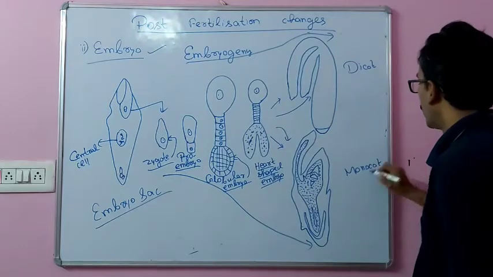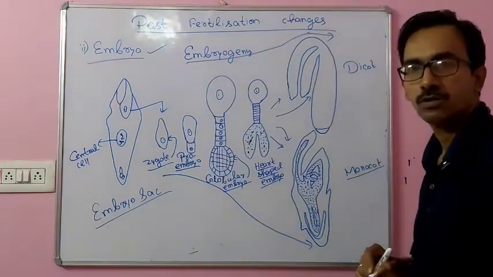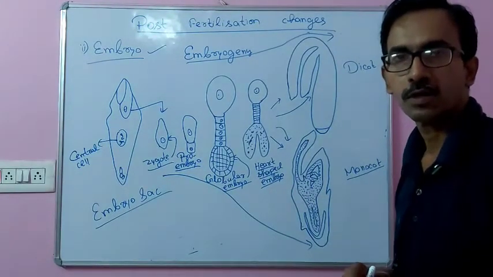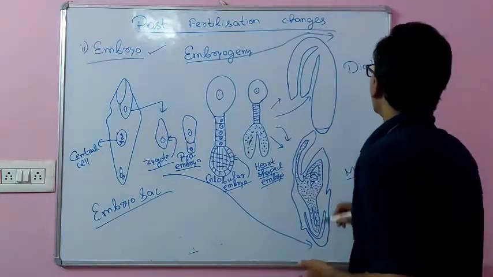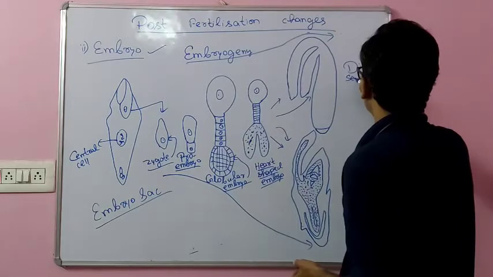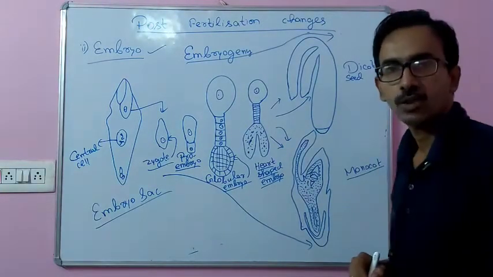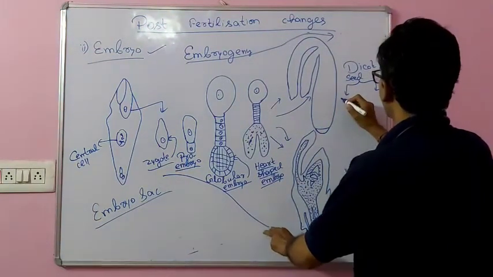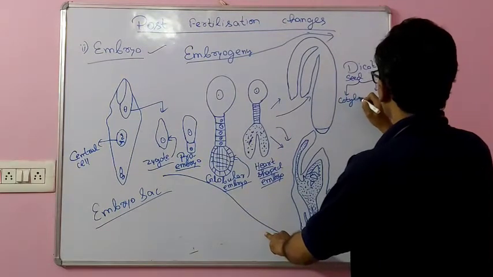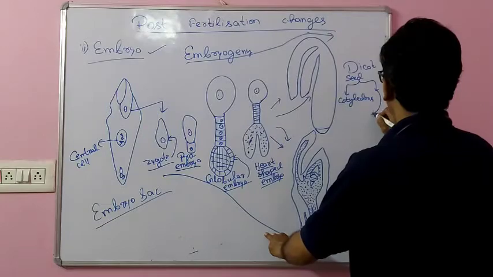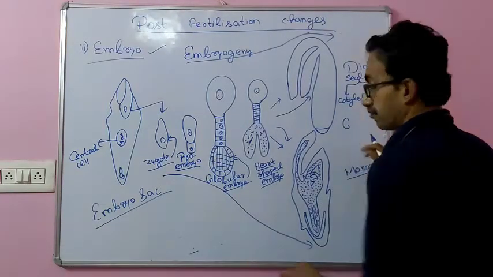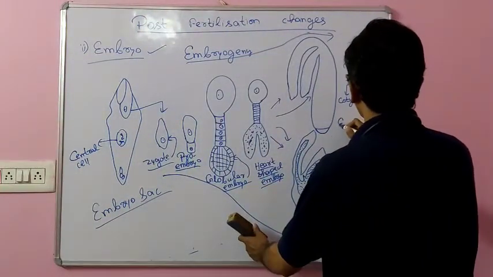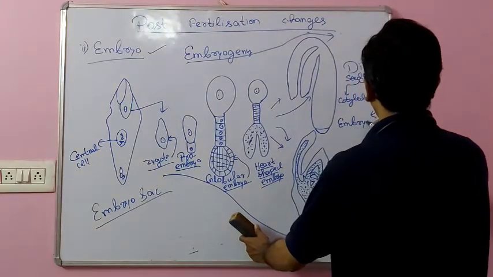First, we will move to dicot. Dicots are those seeds in which two cotyledons are present. A dicot seed comprises two structures: first the cotyledons, and second the embryonal axis.